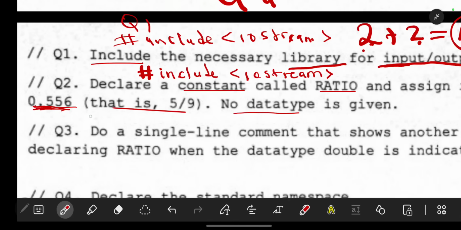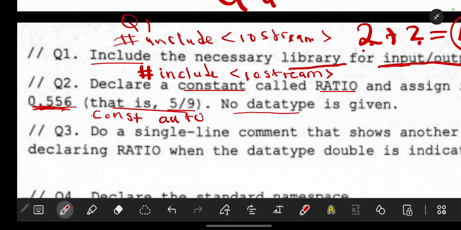So how you write the constant in C++, in short, it will be const. We don't finish the word. Let me just write the t like this. So we don't finish the word, it will be const, like that. So this is how you write it. It's a constant number, it is not changing, it is 5/9, which is 0.556. Then you are going to say auto.